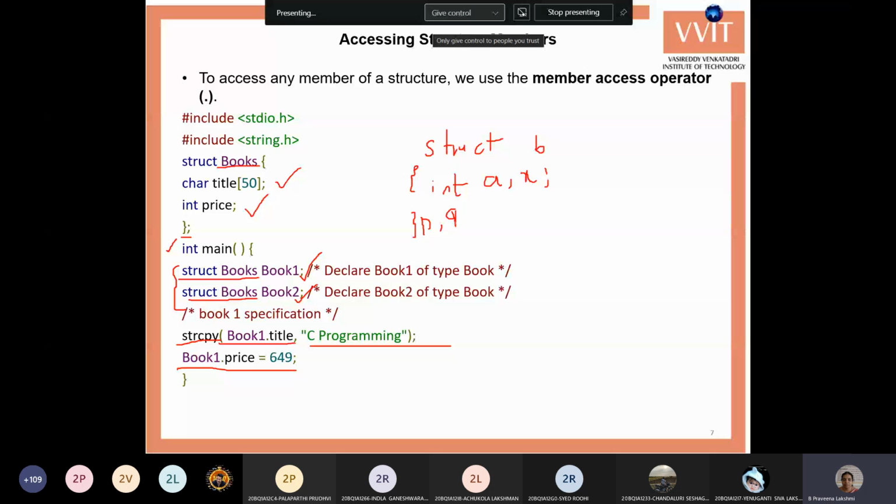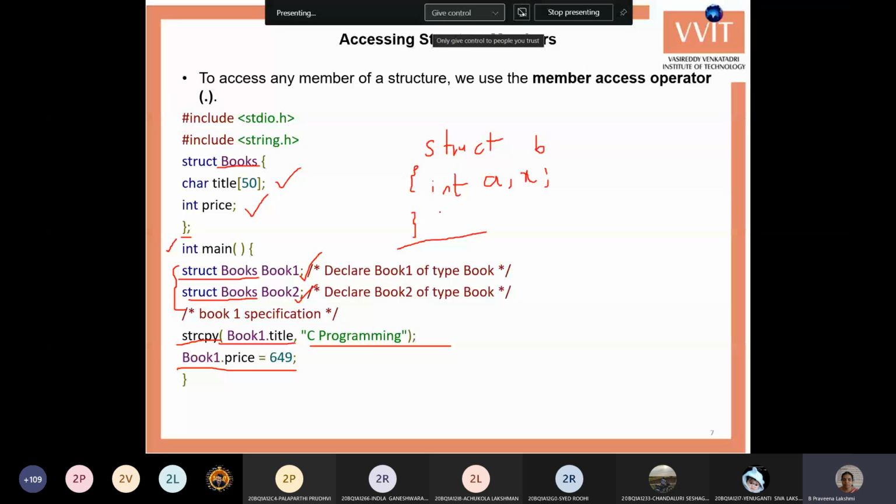And if you want to initialize it at the same time as creating a variable, you can write p as a variable, and here itself you can give the curly brackets.